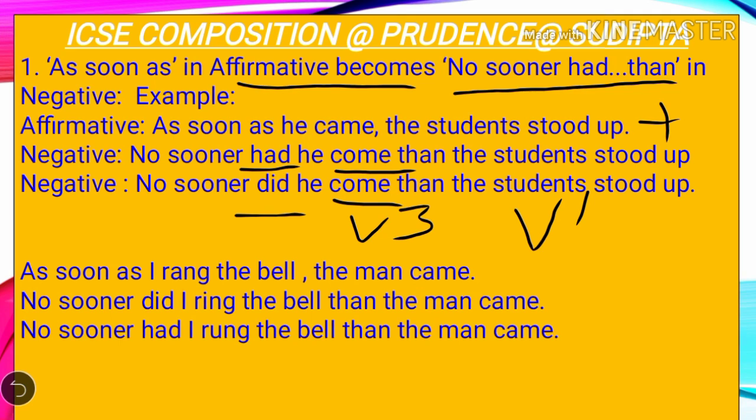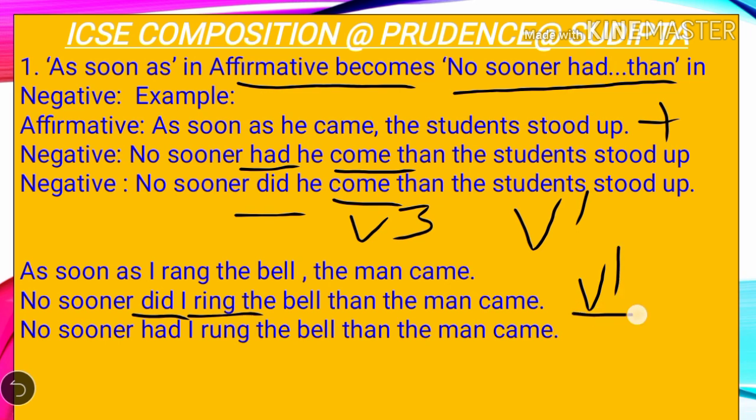The answer using no sooner did is no sooner did I ring the bell. So when we use did, next we have to use the verb first form or the base form of the verb. So with did we'll have to use the V1 form or the base form. So the base form is ring. No sooner did I ring the bell than the man came.